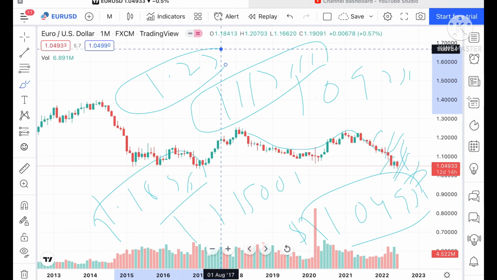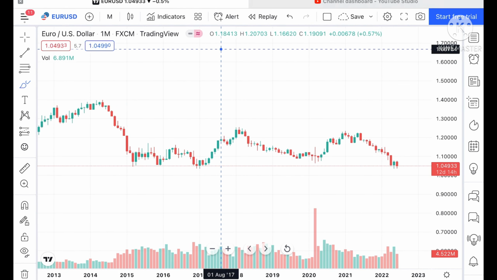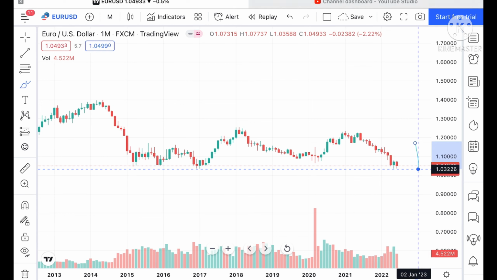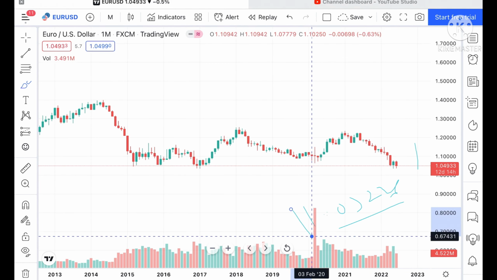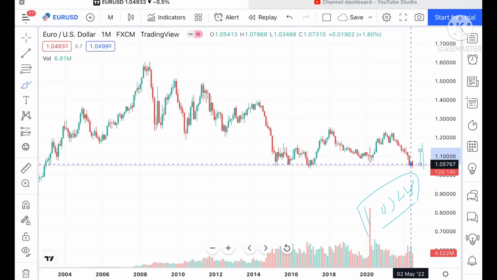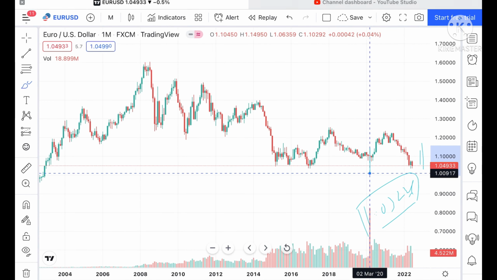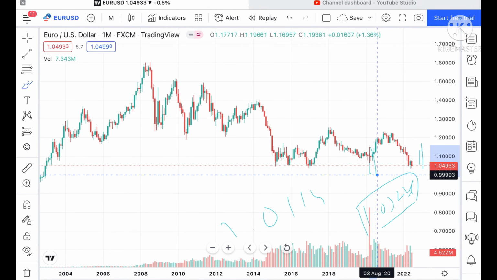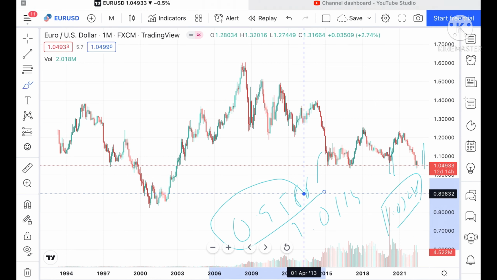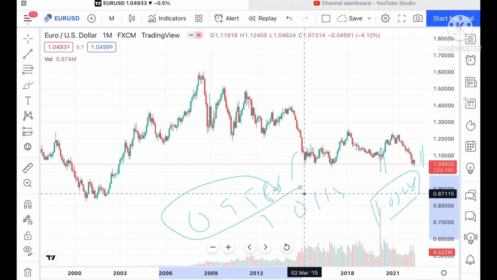and then further upside. But suppose this level doesn't sustain, what we can see is it can come down to a level of 1.03226, and this level is already being tested here, so the probability will be high. We can see it move further down towards a level of 1.01148, and from there towards a level of 1.00, and from there it can go further down.